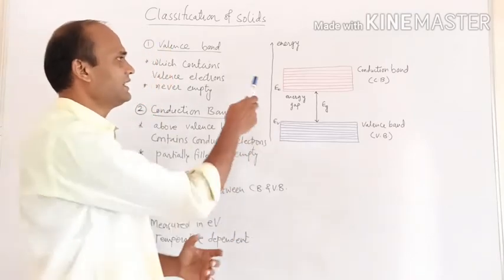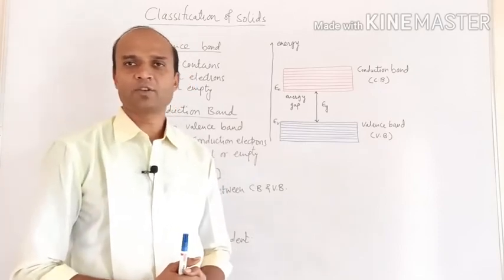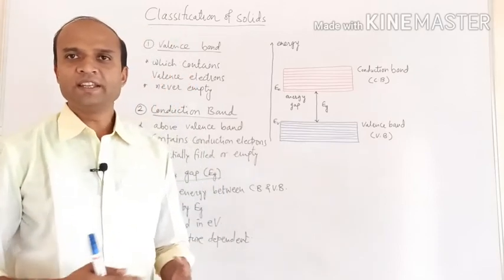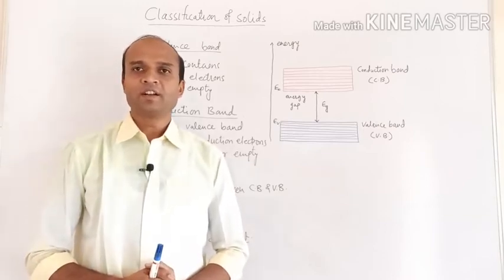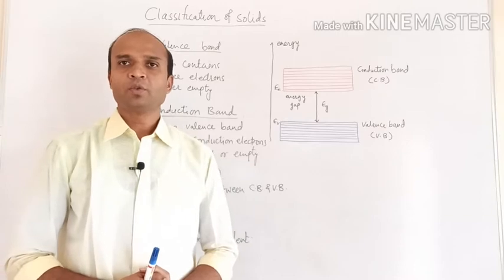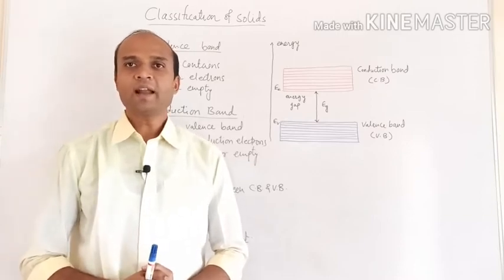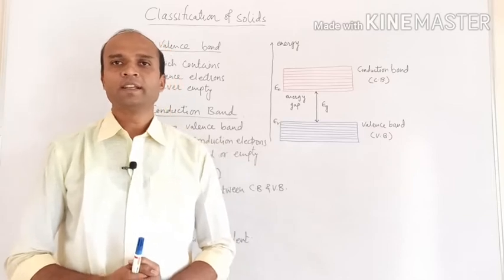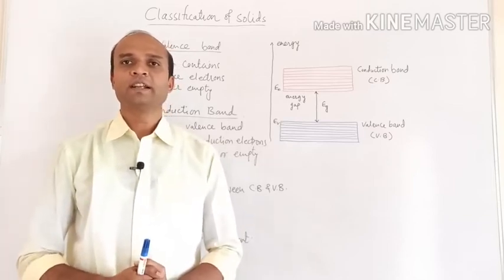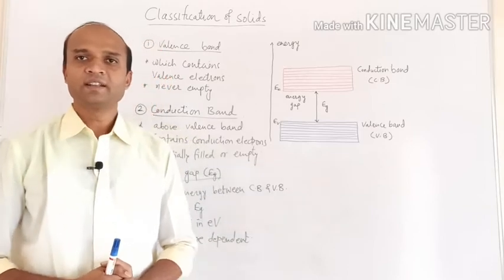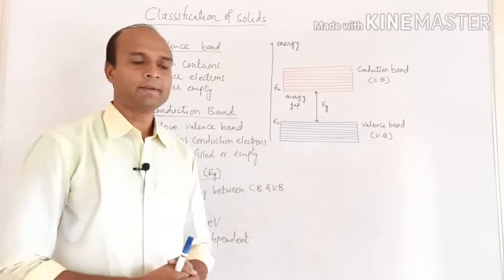And as the conduction band contains free electrons, they can move freely inside the solid, and that's why electrical conduction is possible. The electrons present in the conduction band are responsible for electrical conduction, so it is essential for electrical conduction that electrons must be present in the conduction band.